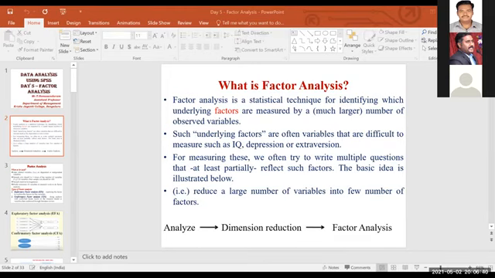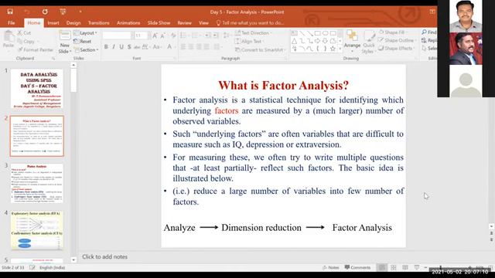Sir, does each factor have an equal number of variables? Ma'am, I'll explain that later, I'm going to come to that particular point now. I'm just explaining under which situation you can use factor analysis. I told you, whenever you have a large number of variables, to reduce them into common factors we use factor analysis. This is the option: Analyze, Dimension Reduction, Factor Analysis. Now see the next slide.